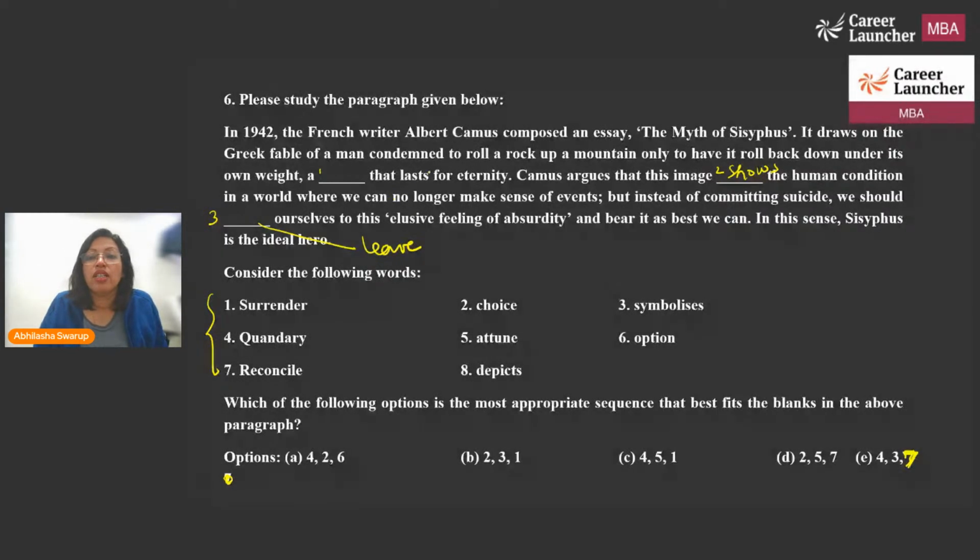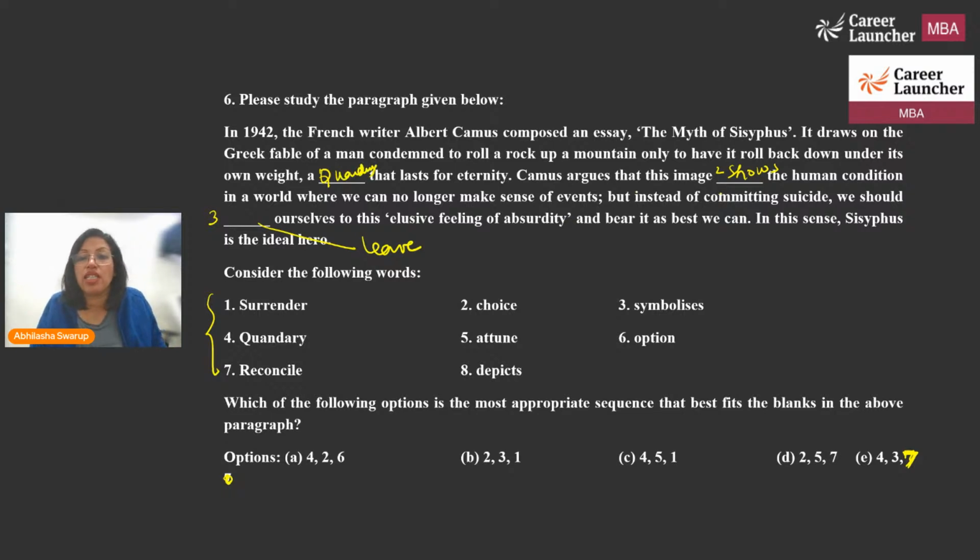So it draws on the Greek fable of a man condemned to roll a rock up a mountain only to have it roll back down under its own weight. A surrender, no. A choice that lasts, no. Symbolizes will not work. I'm looking for a noun, so quandary is a possibility. Attune will not work. An option. Reconcile will not work. Depicts will not work. So four I can fit here. A quandary that lasts for an eternity.